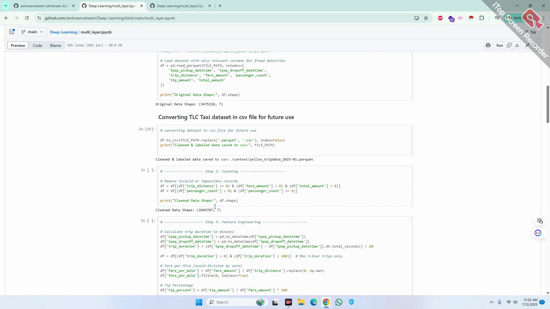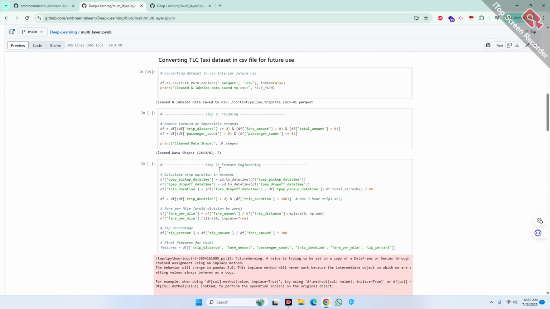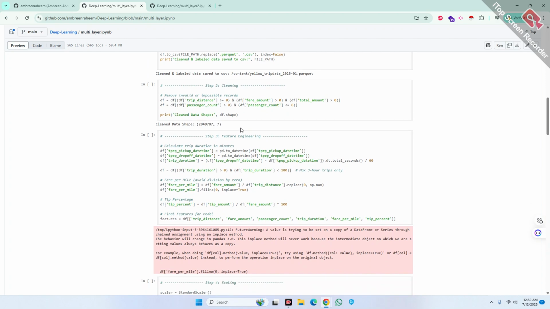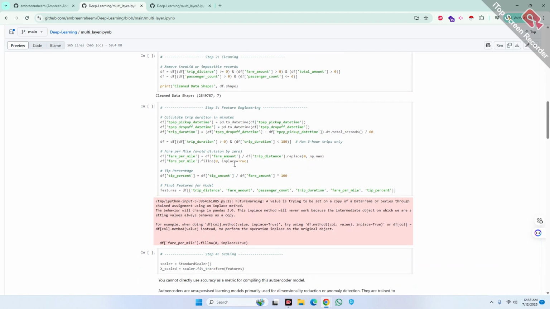You can see that after loading the data is about that large, and after cleaning you can see how much it reduced. It's totally cleaned data.